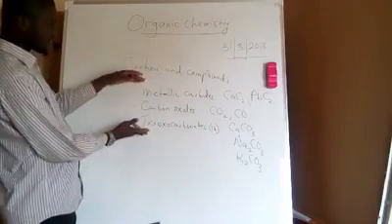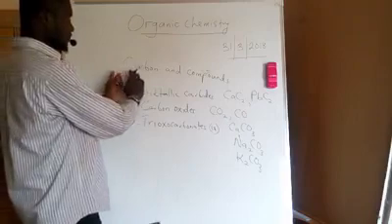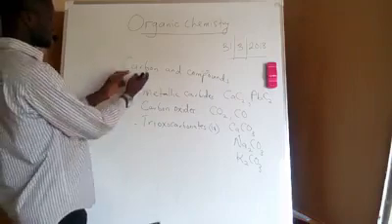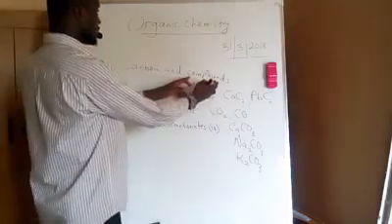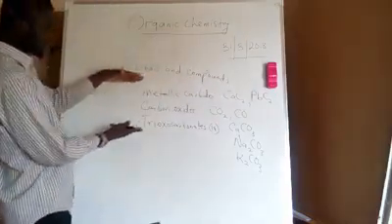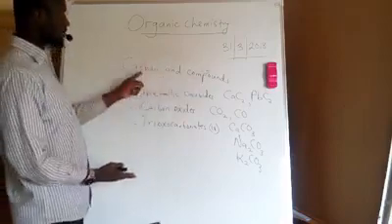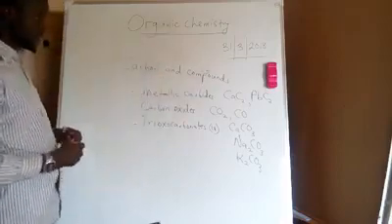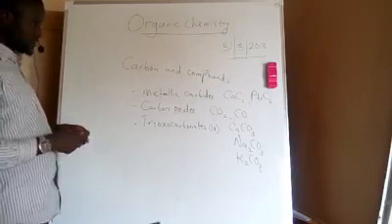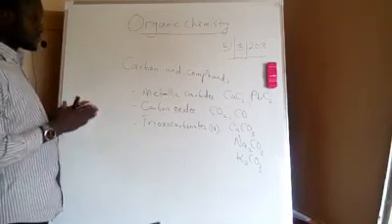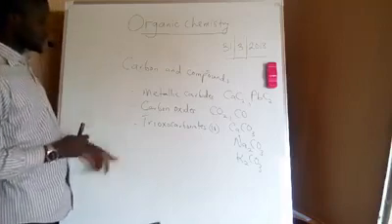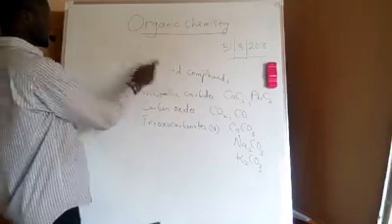Therefore, the discovery of these three classes of compounds of carbon now contradicted the first definition of organic chemistry given, because the first definition says the study of carbon and its compounds is organic chemistry, meaning all compounds of carbon are organic compounds. But these three classes were discovered and they are still compounds of carbon, but they are not organic compounds. So due to that, the definition was later modified, it was amended. And the person that amended that definition was a scientist known as Markovnikov. He redefined organic chemistry after the discovery of these three classes of compounds of carbon that contradicted the first definition.